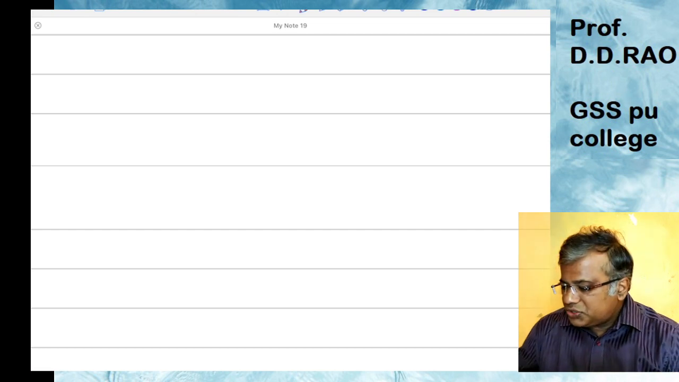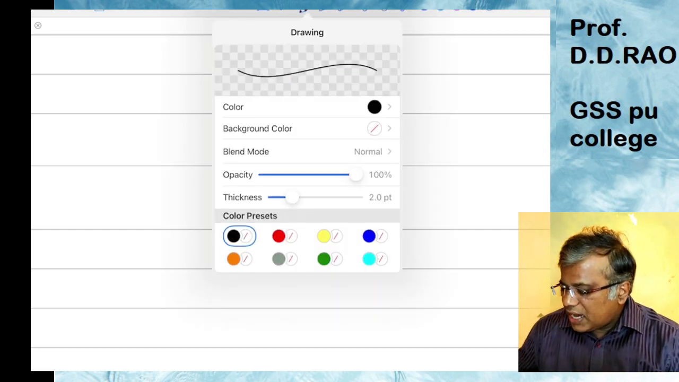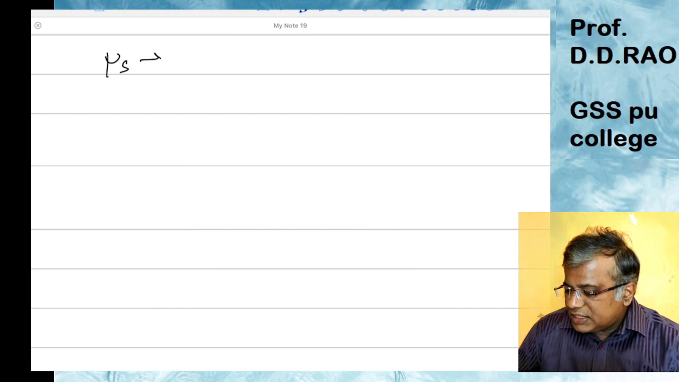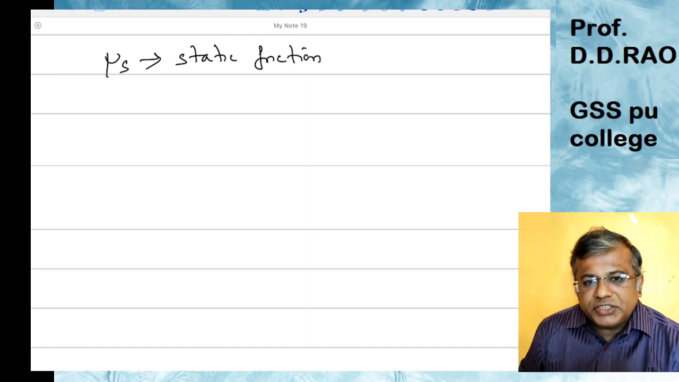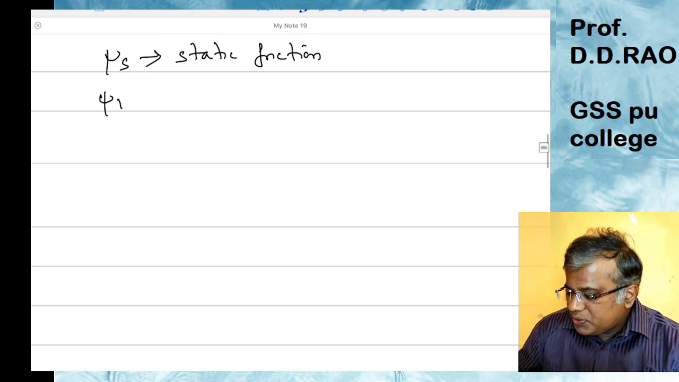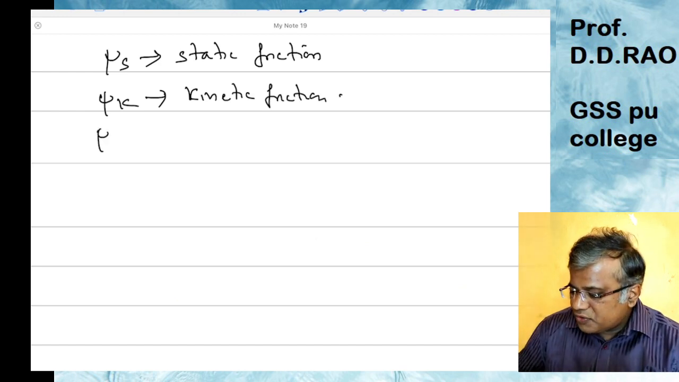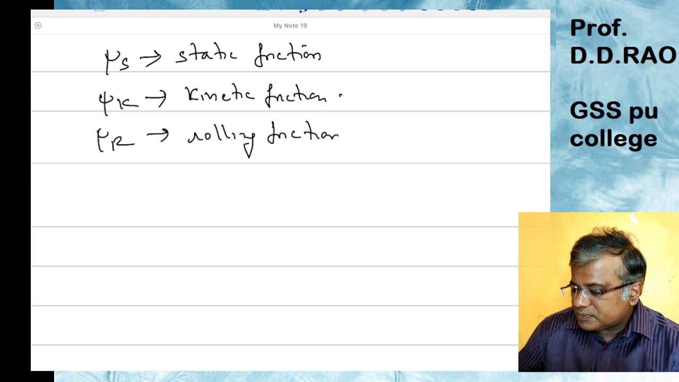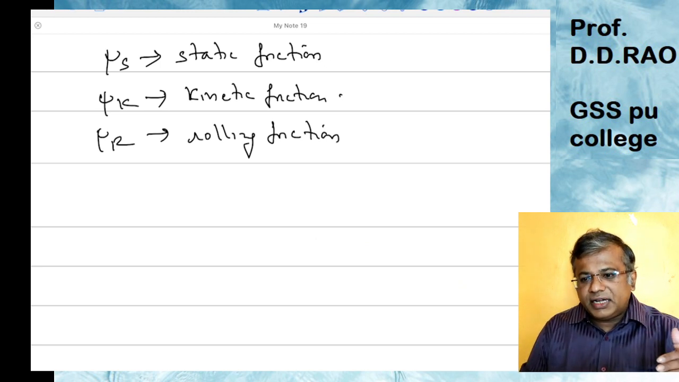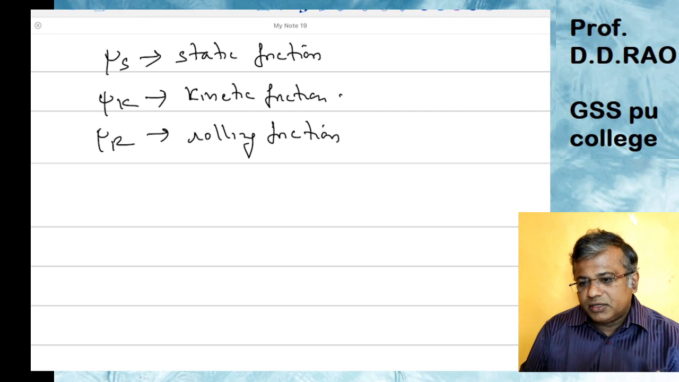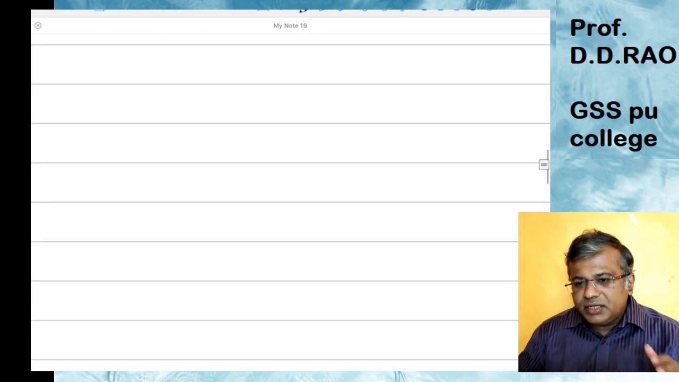First we have mu s, which is called the coefficient of static friction. Then you have mu k, which is called the coefficient of kinetic friction. Third, you have mu r, which is called the coefficient of rolling friction. So you have static friction, kinetic friction, and rolling friction. Corresponding to them, we now have three equations.